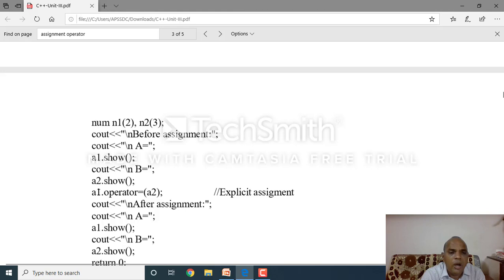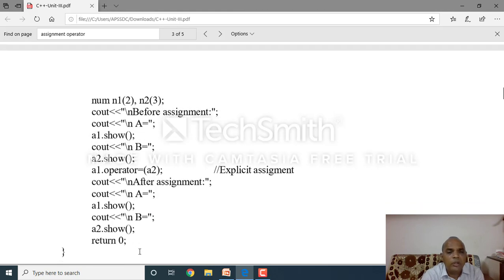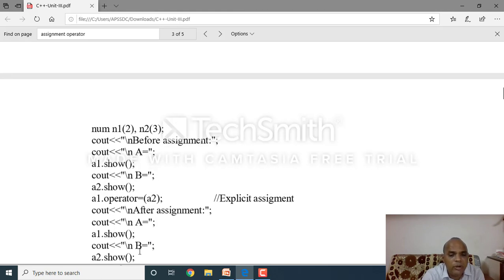Clear, all of you? After assignment, a1 value is shown by a dot show, then b value by a2 dot show. Clear? This type of calling is called explicit calling, explicit overloading.